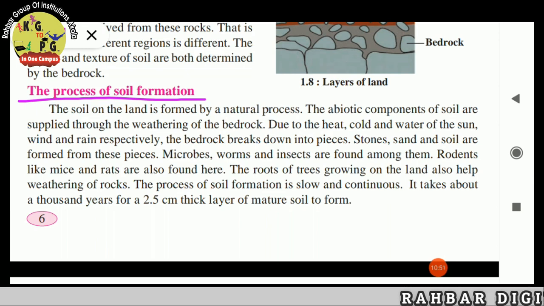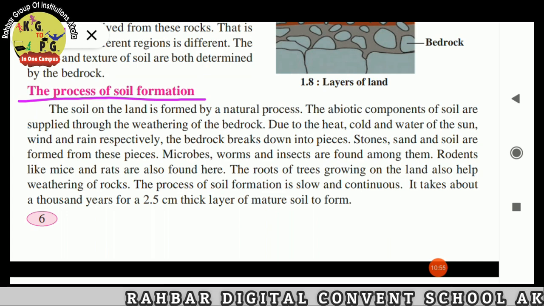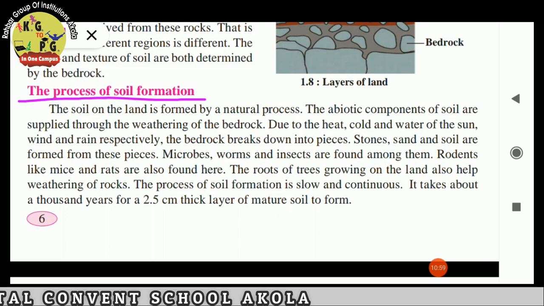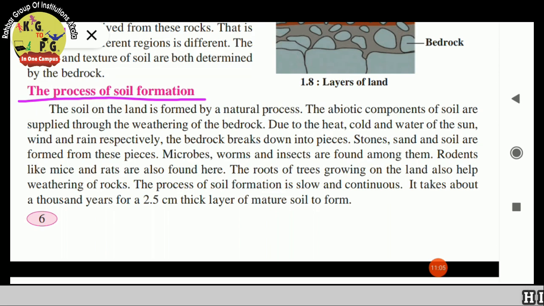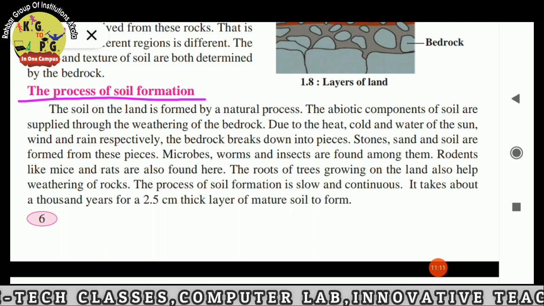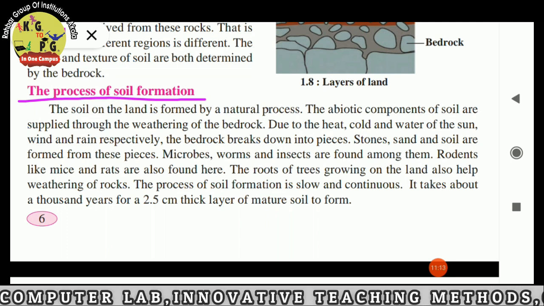Due to the heat of the sun, the cold of the wind, and the water of rain, the bedrock breaks into pieces. Stone, sand and soil are formed from these pieces.